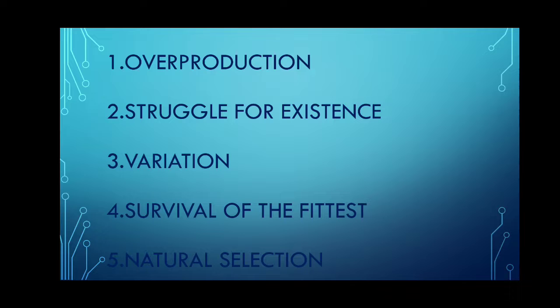However, regardless of the rate of reproduction of a species under natural conditions, the number of individuals of each species remains roughly constant over a long period of time. Now, according to Darwin, individuals multiply in a geometric ratio whereas space and food remain almost constant. This leads to the struggle for existence.